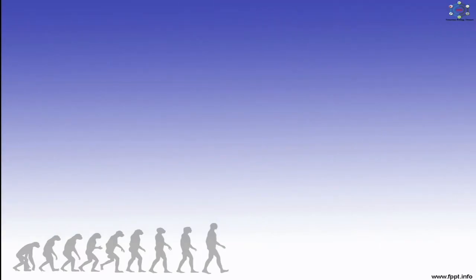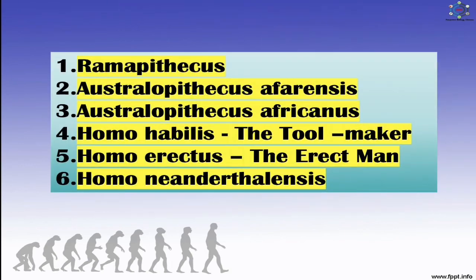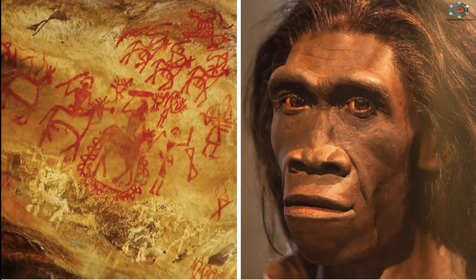Now, the first human in the evolution series is Ramapithecus. Here you can see Ramapithecus. It was an ape-like primate that lived on the tree top but traveled and ate on the ground.